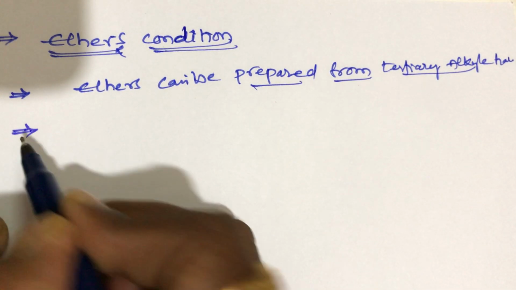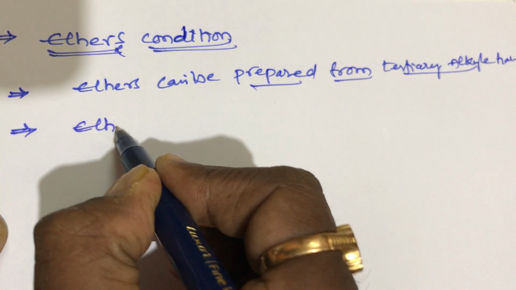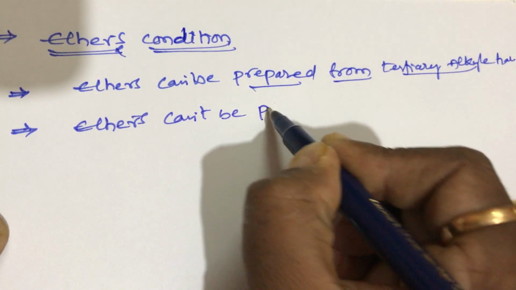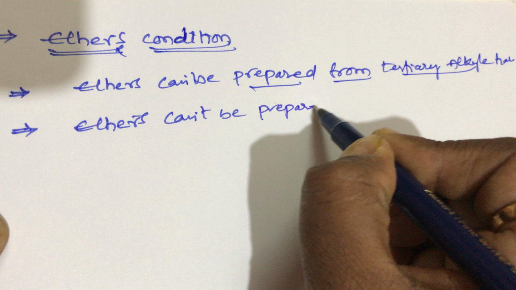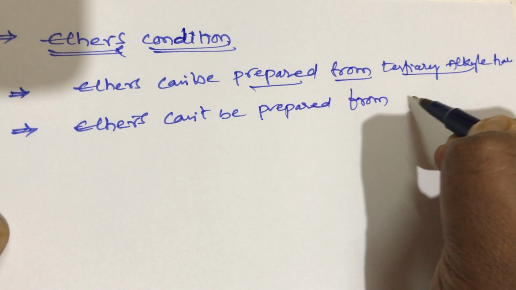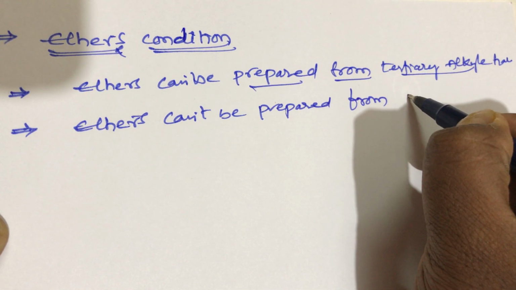Now second condition students, ethers cannot be prepared from vinyl halides. Vinyl halide means what?